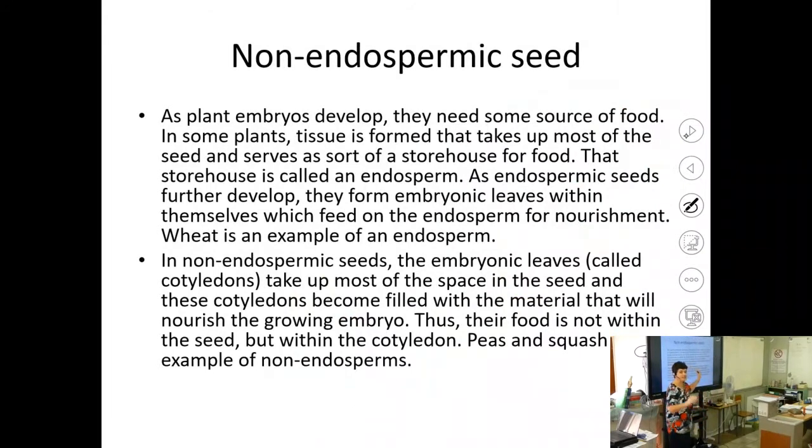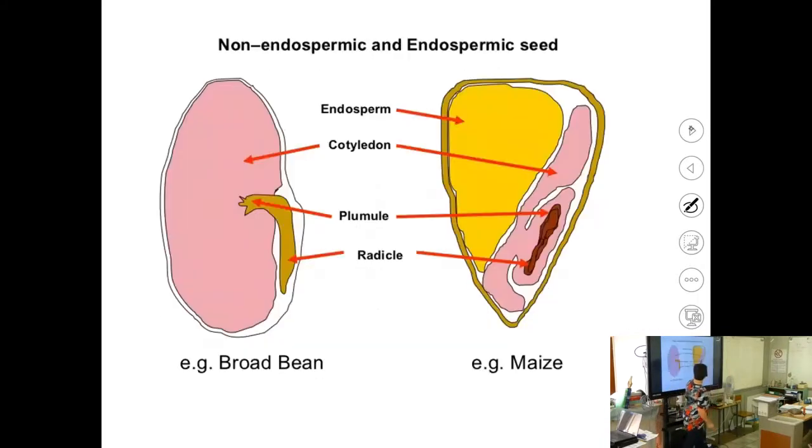So here, just for the sake of the video, you can read through because I actually said this, but there you have it in words. And there I have another picture just to make it very clear to you. The pink is cotyledon.